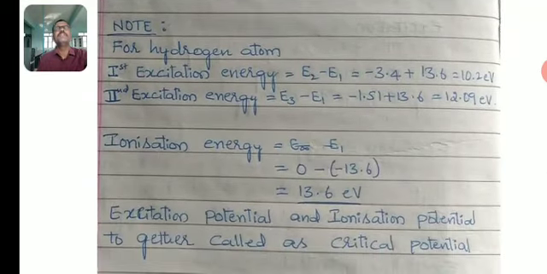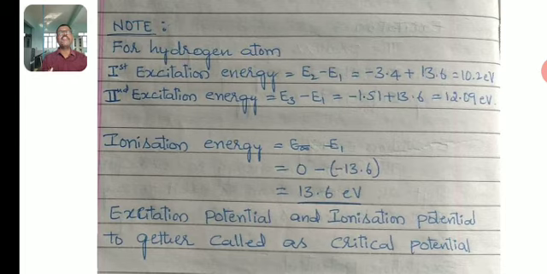Now look here, for the hydrogen atom, what about the first excitation energy?